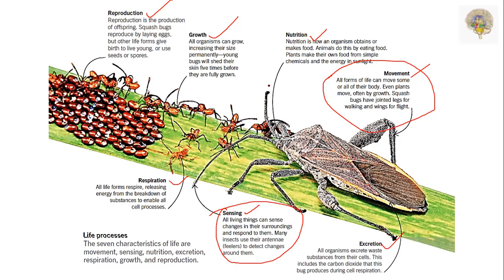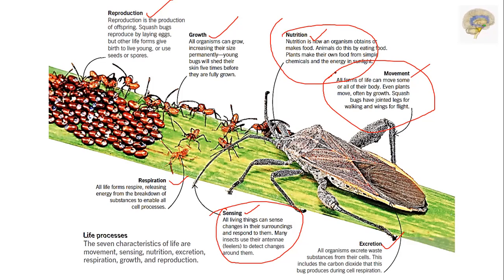Nutrition, another one, is how an organism obtains or makes food. The animals do this by eating food, and plants make their own food from simple chemicals and energy from sunlight.